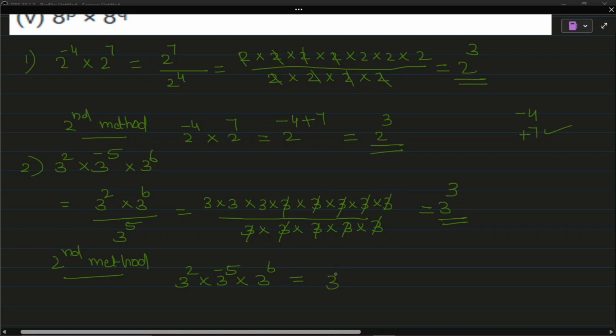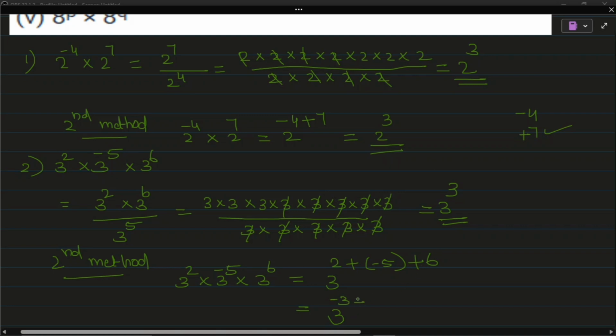So for multiplication, add the power. So 2 plus minus 5 plus 6. So 3 raised to 2 plus minus 5. One number positive, one number negative. So subtract. 5 minus 2 is 3 and the sign of the big number is negative.